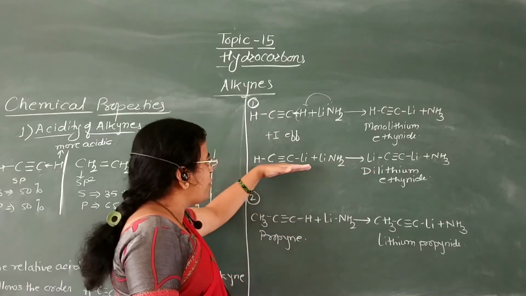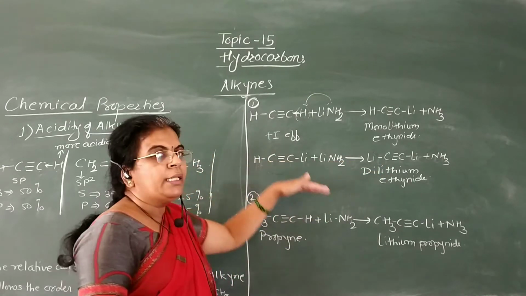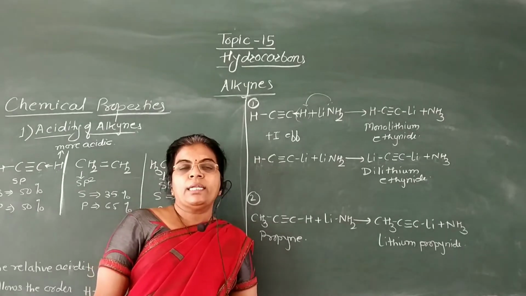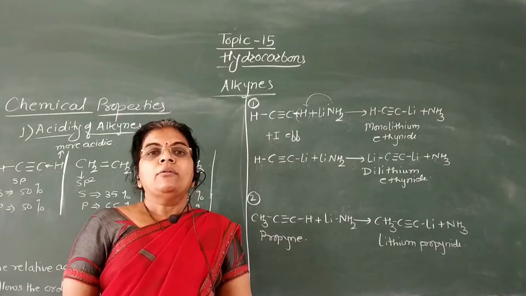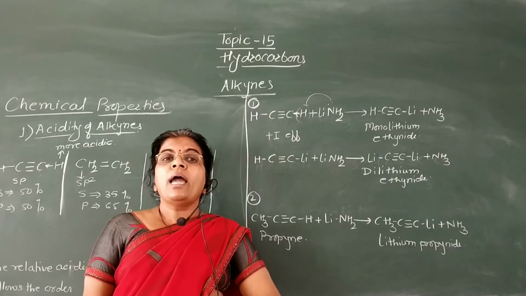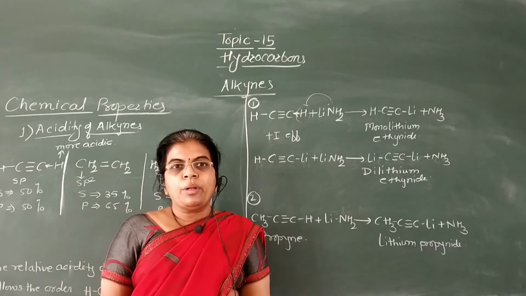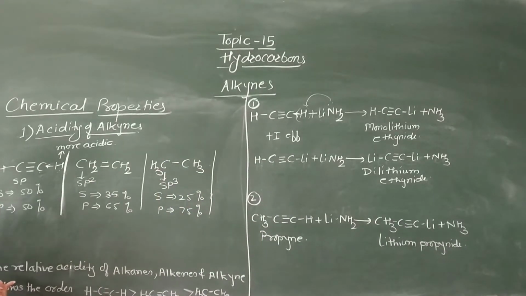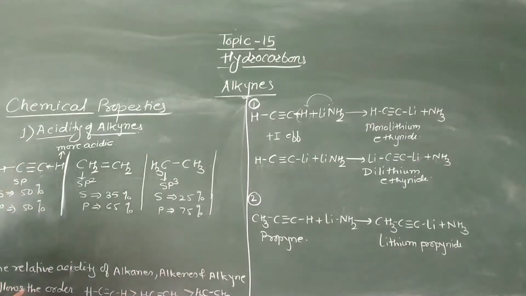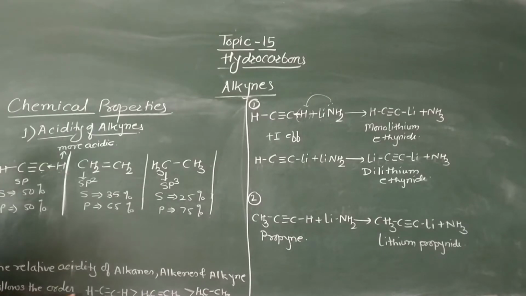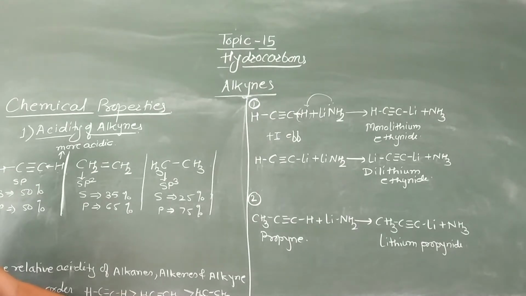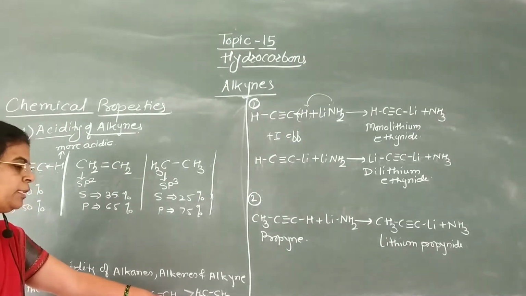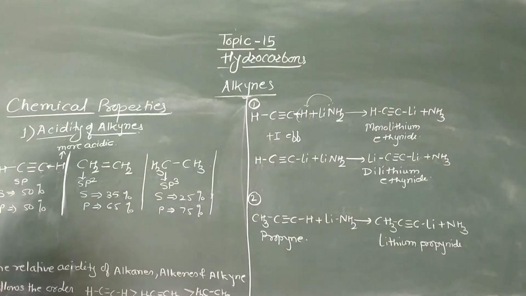And from these examples we can say that alkynes are acidic in nature, or terminal alkynes which possess a hydrogen atom directly attached to the carbon-carbon triple bond are more acidic in nature. Now we can compare the relative acidity of alkane, alkene and alkynes, which follows this order: acetylene is more acidic than ethene or ethylene, and then ethane is least acidic in nature.